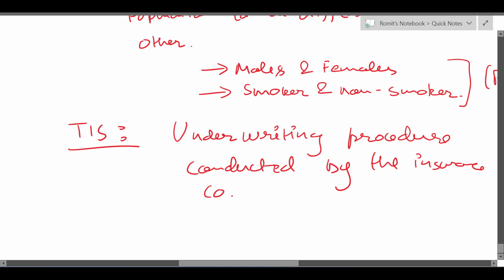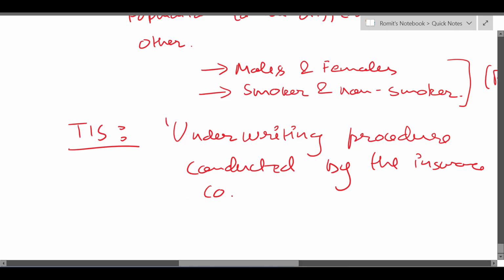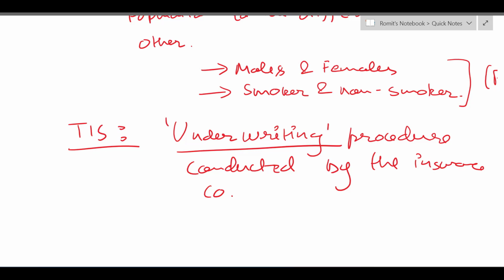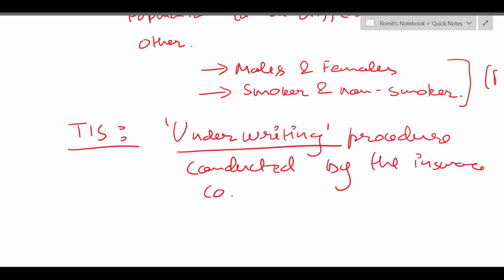Whenever an insurance company gets a new policyholder onboarded, whenever they sell a new insurance policy to their policyholder, they conduct a procedure which is called underwriting. That is basically they try to assess the risk associated with that person based on their age, based on their gender, based on their demographics, based on their lifestyle habits and all of that.